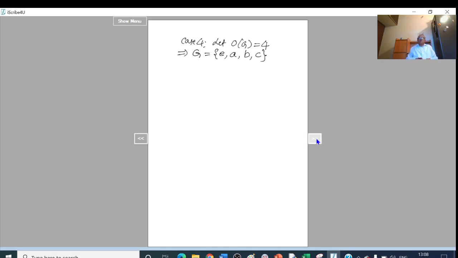So here we have to consider any 2 elements A and B belonging to G, and we have to prove that AB is equal to BA. So let me consider AB. Here AB cannot be equal to A, because if AB equals A, then B becomes the identity, but B is not the identity here.